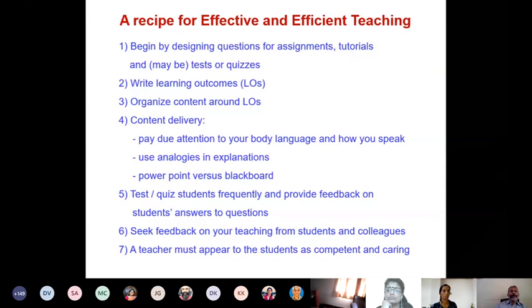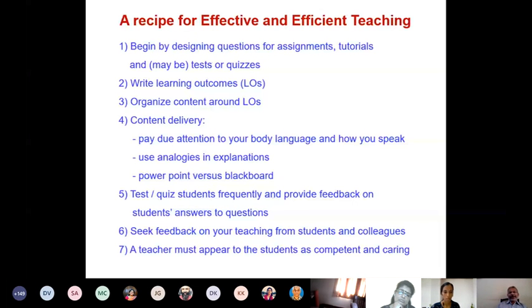So now I am going to take up designing good questions. Prasad has discussed in detail about learning outcomes. It's a very important topic. It was covered in 2 sessions. So writing learning outcomes, I am not going to cover. I am going to start by talking about questions.